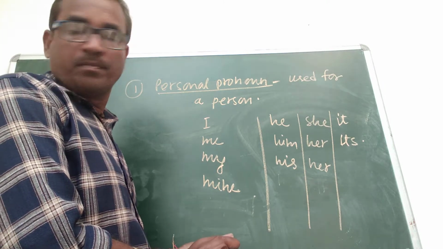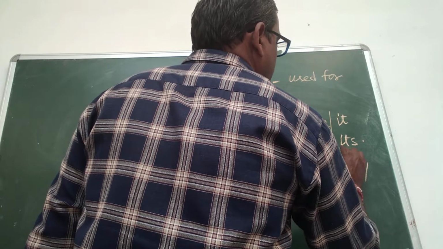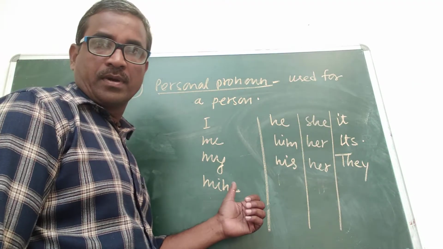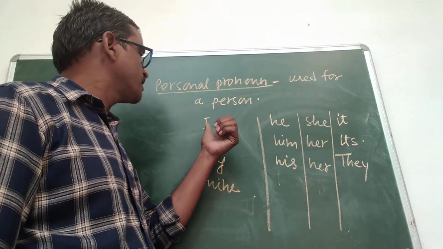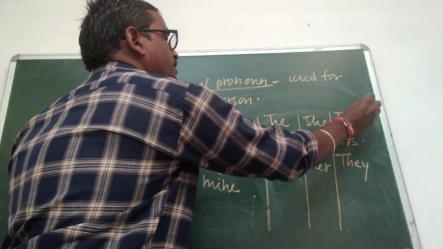These words are mainly used in English to show any person that is singular or plural number. If the thing is singular, then we use I, he, she, it.